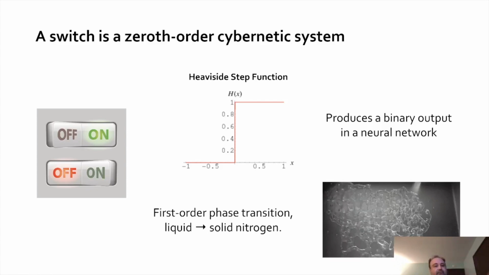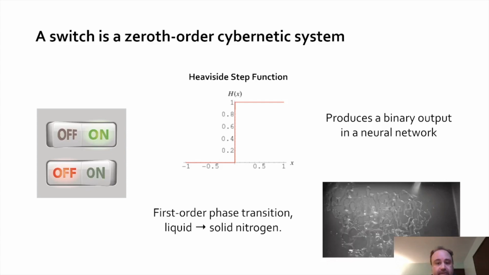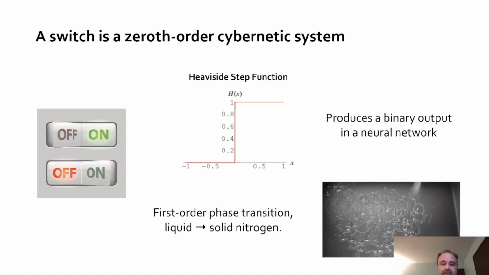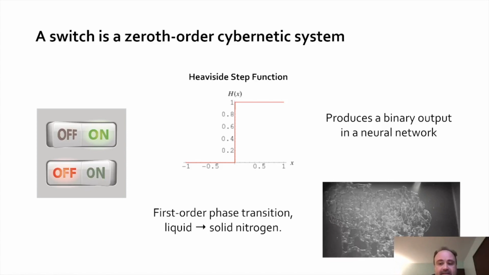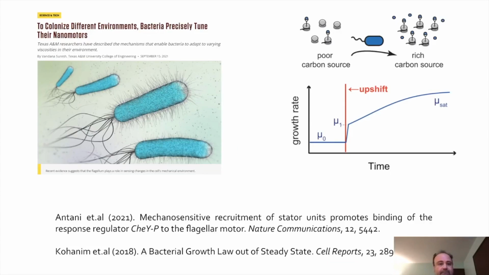On the left, we have a light switch where you just turn the state of the light on and off. In the middle you have a Heaviside step function, which produces a binary output in a neural network, but it's essentially a very abrupt transition between two states. And then finally on the right we have this first order phase transition example of a liquid turning to a solid state in nitrogen gas. And so you can see it's a very abrupt transition that's global.